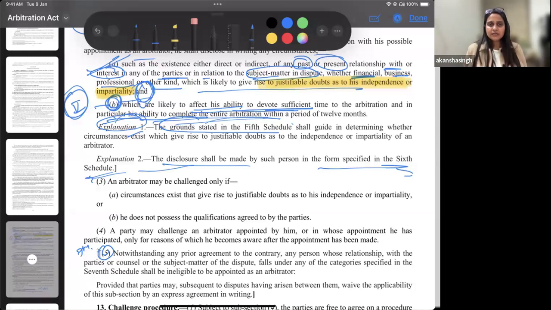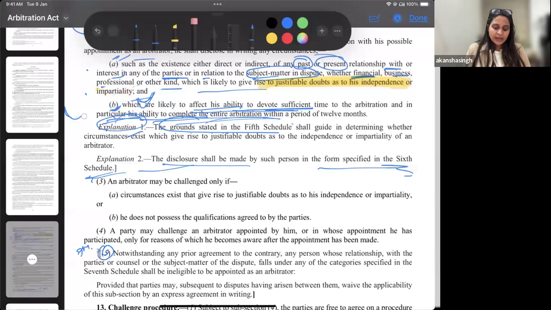So the first thing that we have understood so far is that whenever you have the prospect of being appointed as an arbitrator, you are supposed to write to the parties that I do not fall in any of the 19 categories mentioned under the fifth schedule. So there is no justifiable doubt as to my independence and my impartiality.